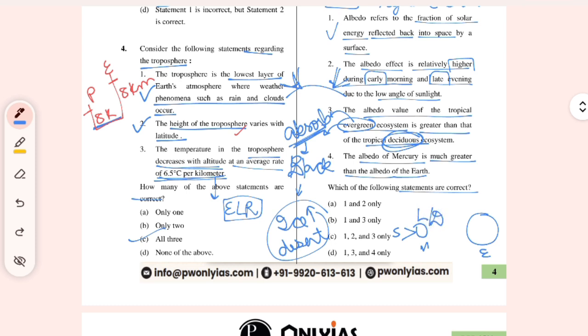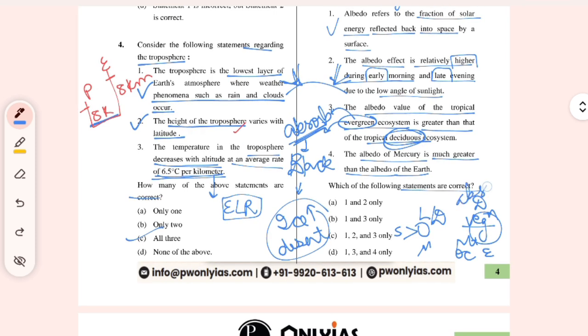So I think as compared to Mercury, we are more dark, because of vegetation, mountains, ocean. So the absorption is more here.